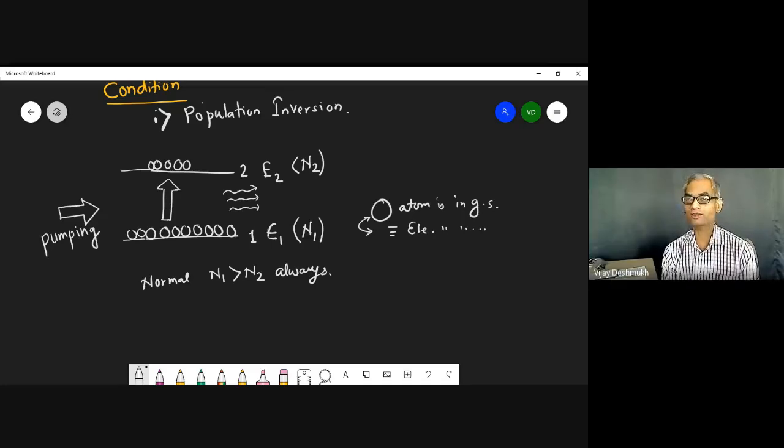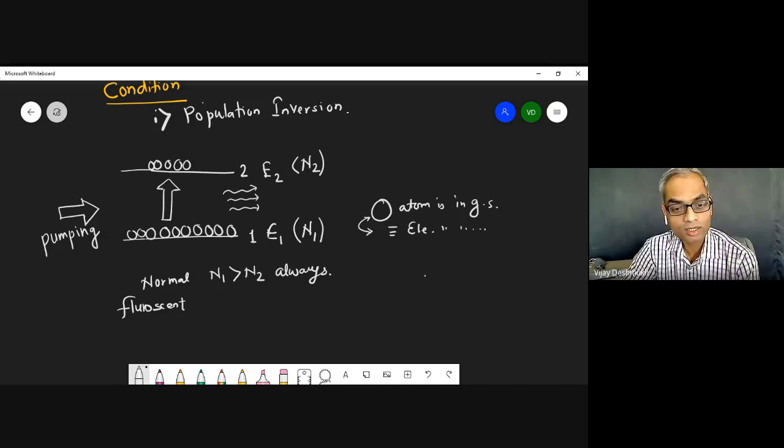It is called radium, but it is not radium. It is called fluorescent material. Okay? Fluorescent. FLUO, fluorescent, something like that. I'm not sure about the spelling.